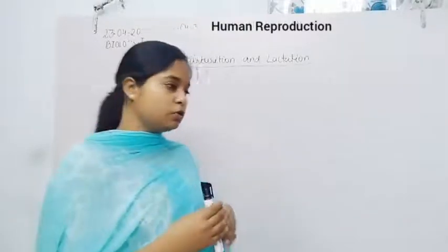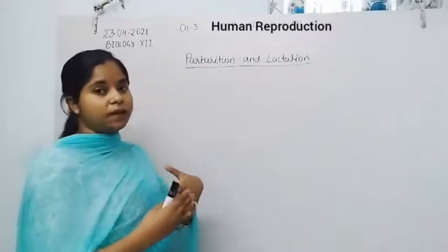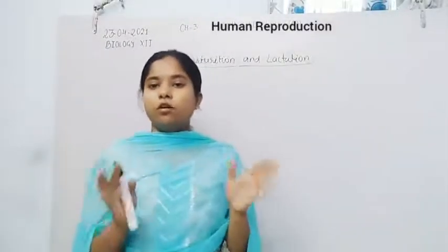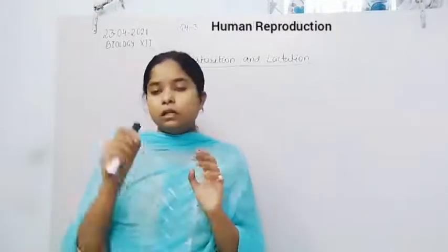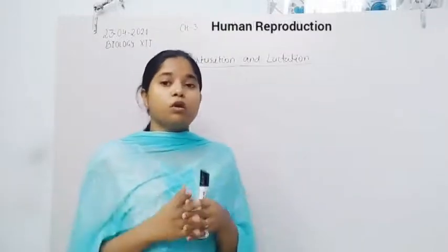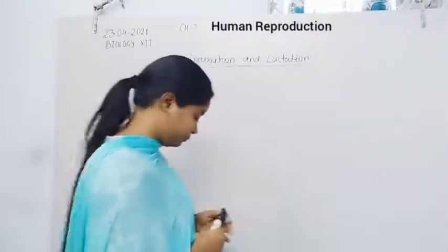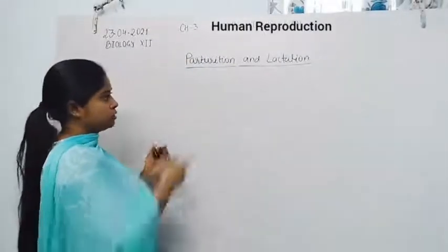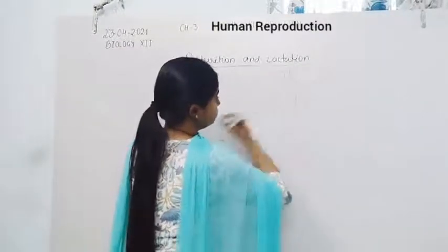So the main functional hormone is oxytocin, but some other hormones also help in the contraction of the muscles of the uterus. So here is the anterior pituitary gland.